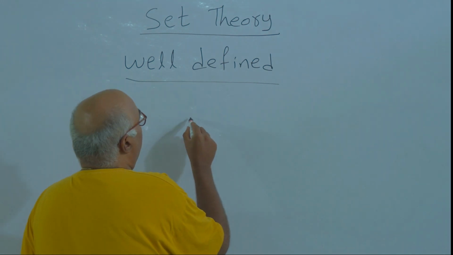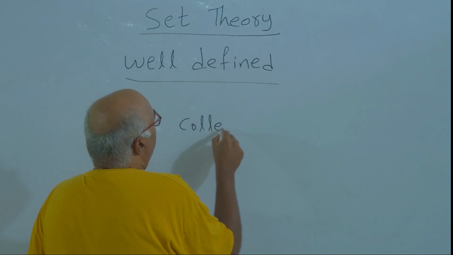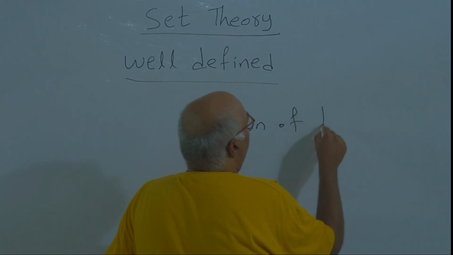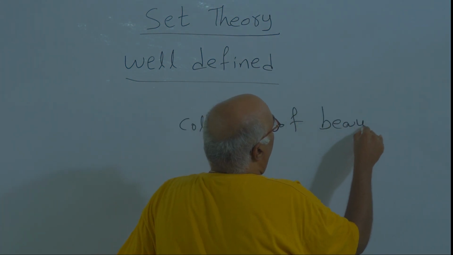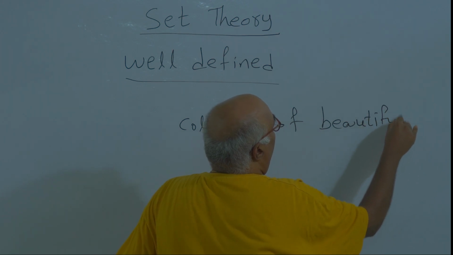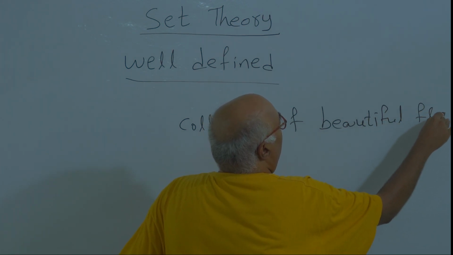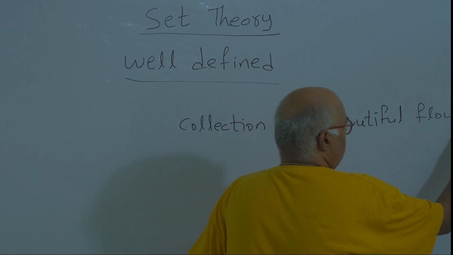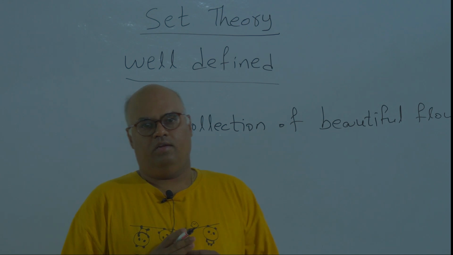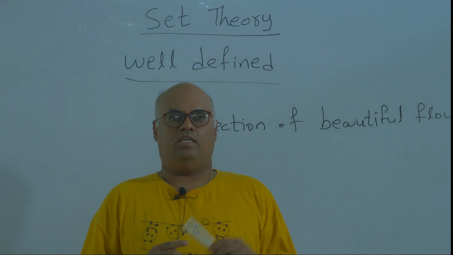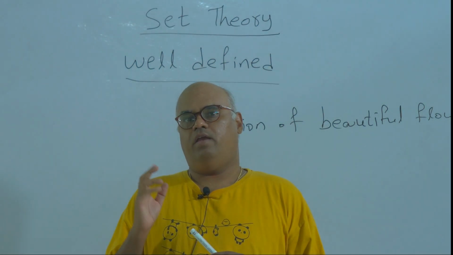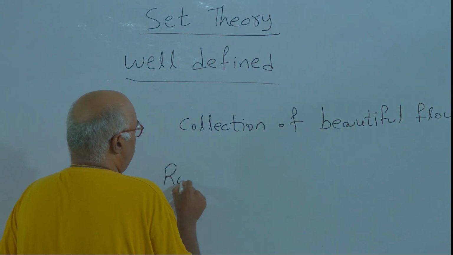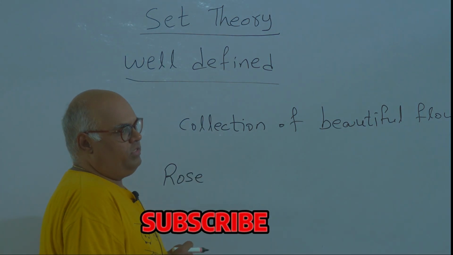Say collection of beautiful flowers. Okay, so this is the collection. So when can we say that this collection is well defined or not? For example, I will take an object called rose. So rose is the object.